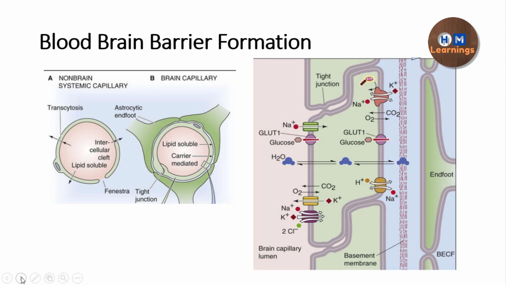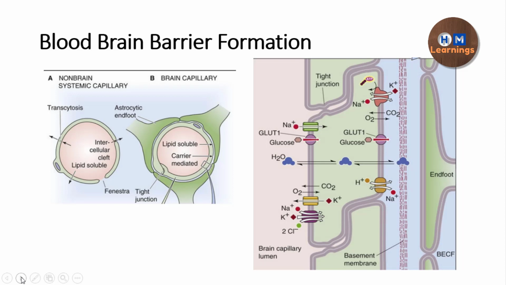So the blood-brain barrier actually has a protective function. As the name says, it forms a barrier between the blood and the brain so that all the constituents which are present in the blood cannot pass into the brain, and similarly all the neurotransmitters and proteins which are present in the blood can't penetrate and enter inside the brain.